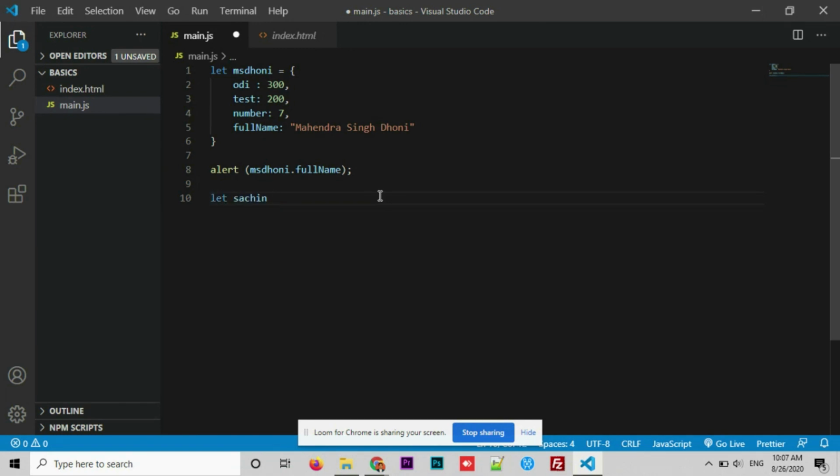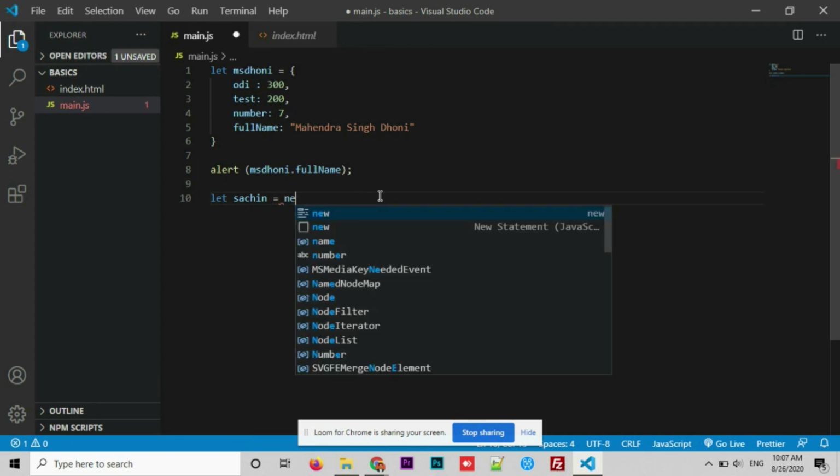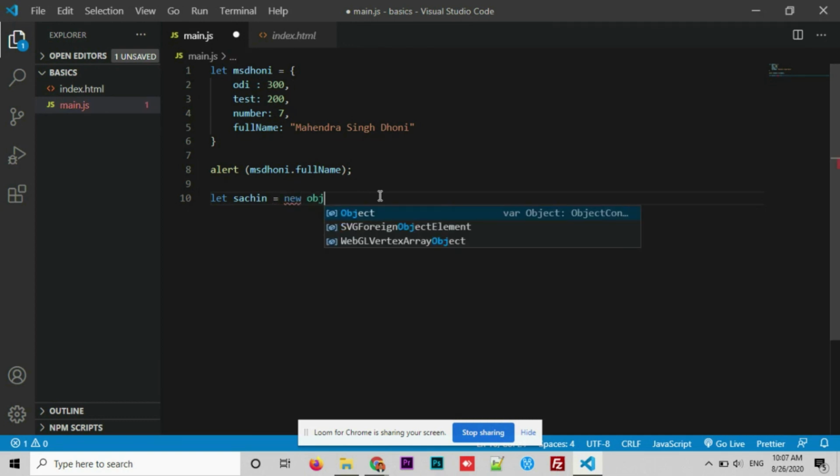Let the name of the object be searching, and new object. This is another way of creating an object. This is all about how we can create an object, how to add data into it and how we can access the data inside the object.